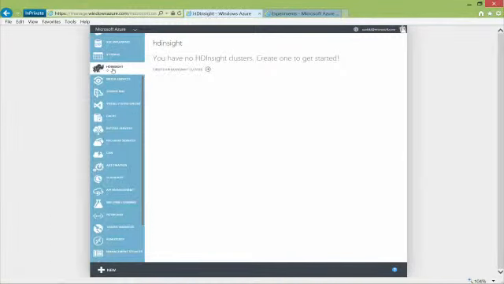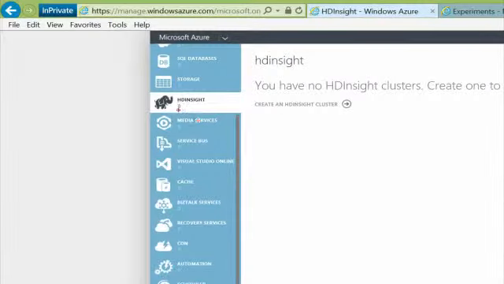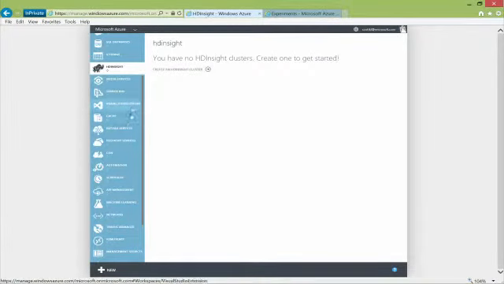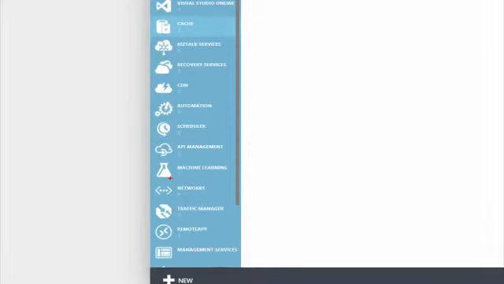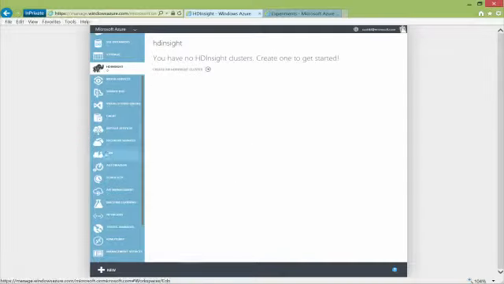They're right here. The first one is HD Insight. If you look at this, we have HD Insight. Then if we scroll down a little more, we can see what we have, machine learning. The difference between those two, if you're familiar with HD Insight, is Hadoop as a service. Hadoop really is mass distributing, mass file processing at scale. So if I have terabytes and terabytes of unstructured data, then I can take that data and distribute that data across thousands of nodes if necessary, process that data, get better insights into that data, maybe reduce that data down into something more manageable. So HD Insight is Hadoop as a service.